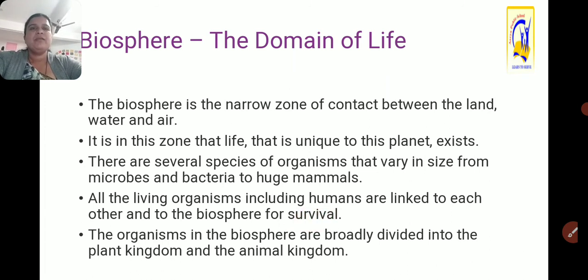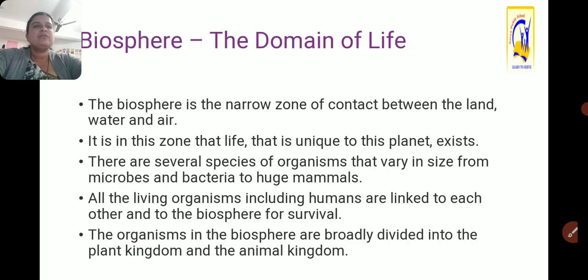Here, the biosphere is divided into 2 parts, plants and animals. In the plants, all types of trees, small bushes as well as lichens, etc. come. And then in the animal kingdom, human beings as well as animals, birds, microorganisms, etc. are included.